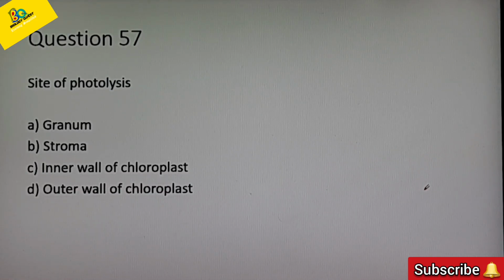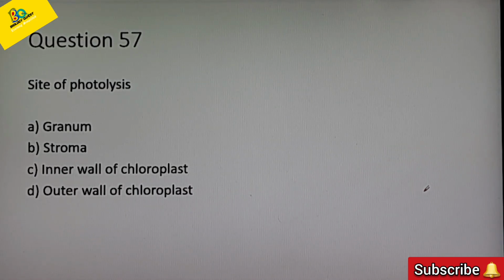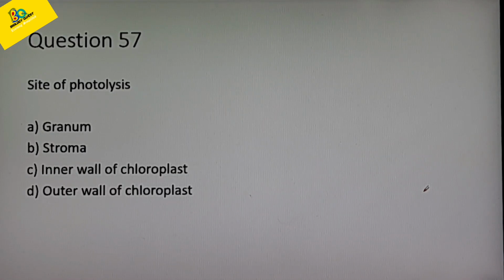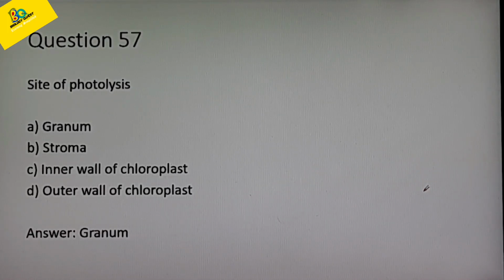Next, site of photolysis. Photolysis is the splitting of water in presence of light. Site of photolysis, where does it take place? Options are granum, stroma, inner wall of chloroplast, outer wall of chloroplast. So remember, it is in the granum. So the correct answer is option A, granum.